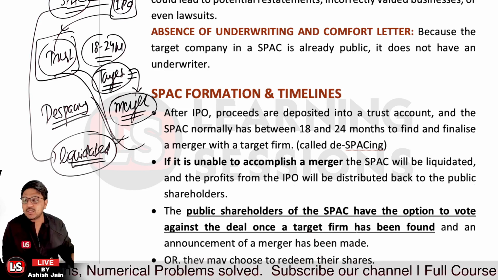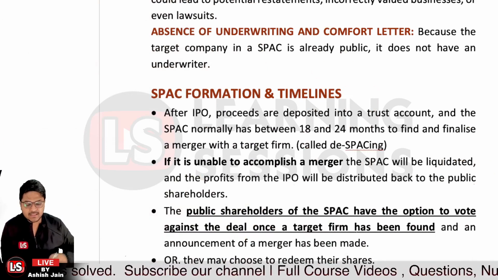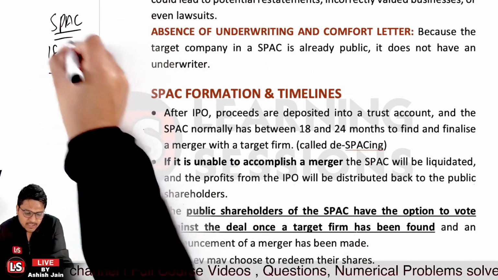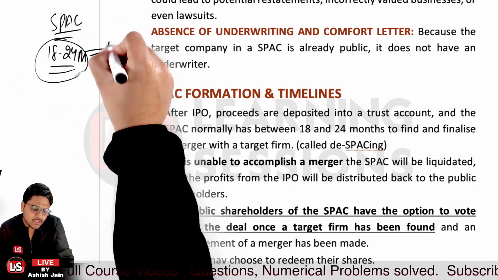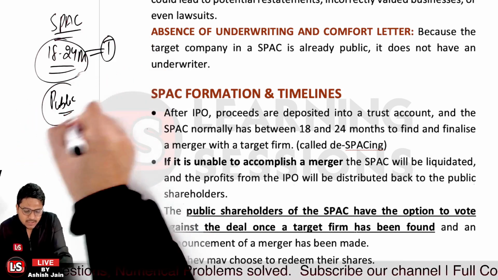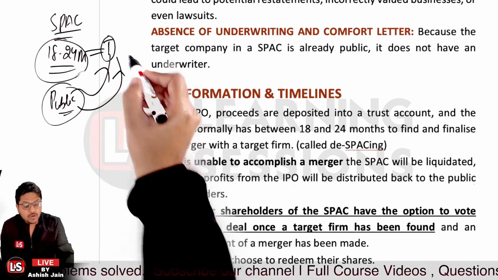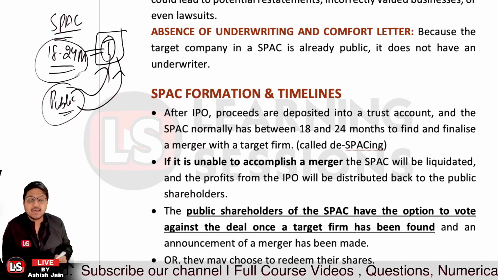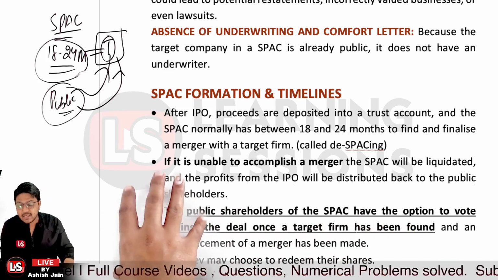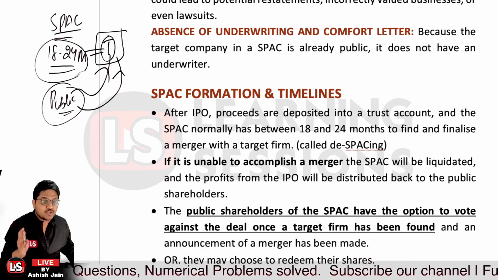And further, the public shareholders of the SPAC have the option to vote against the deal. Let's take the scenario that the SPAC has 18 to 24 months for de-SPACing, and in the meantime they found a target company, but the public shareholders who have invested into the SPAC can vote against this target, saying we do not want the merger with this target company, right? Once the announcement related to the merger has been made, this negative voice can be raised by the public shareholders, and they can also choose to redeem their shares.